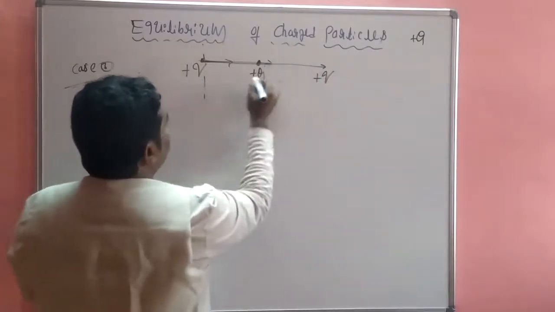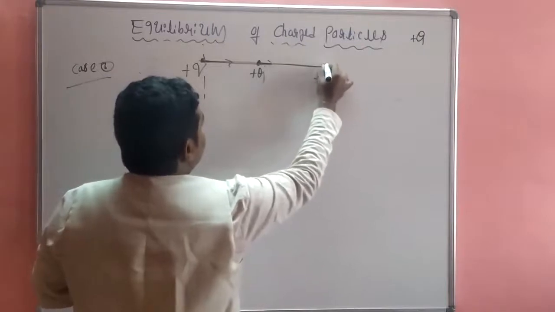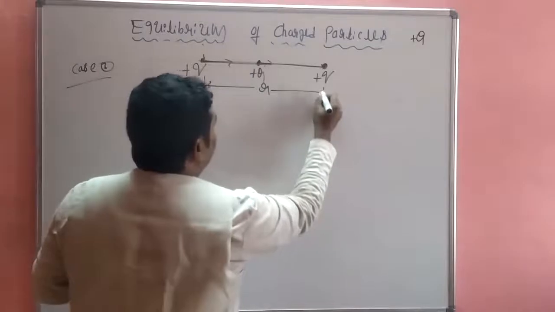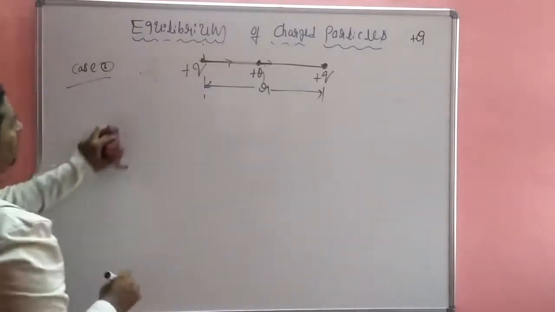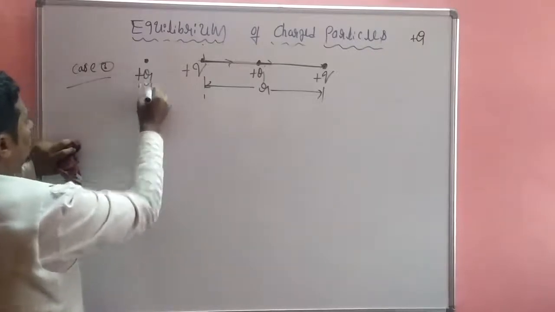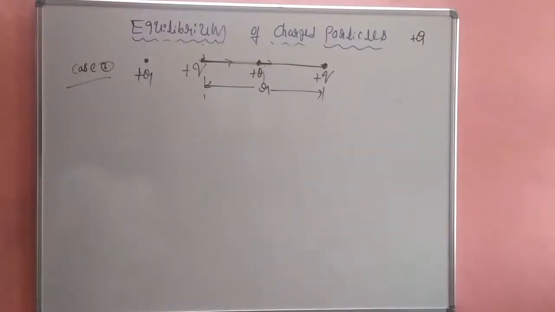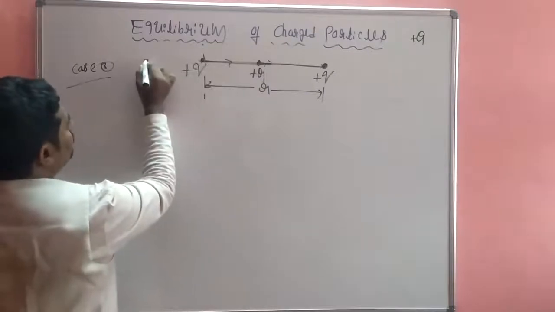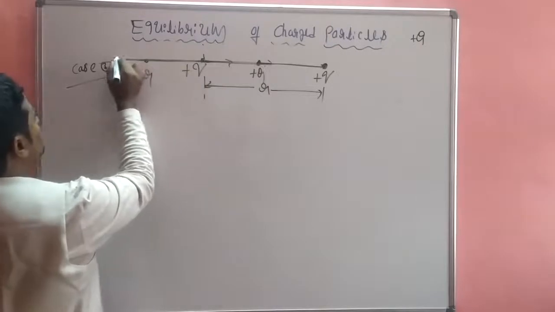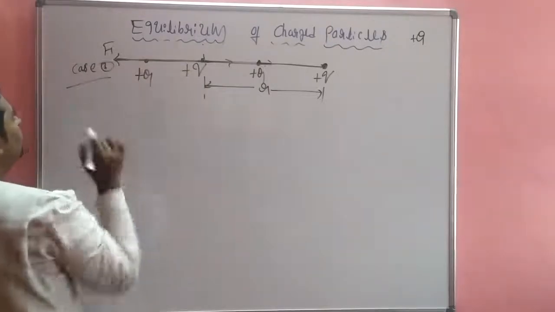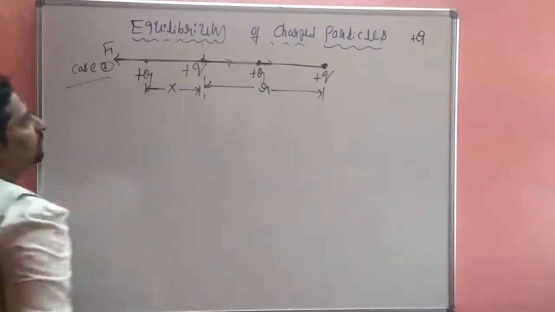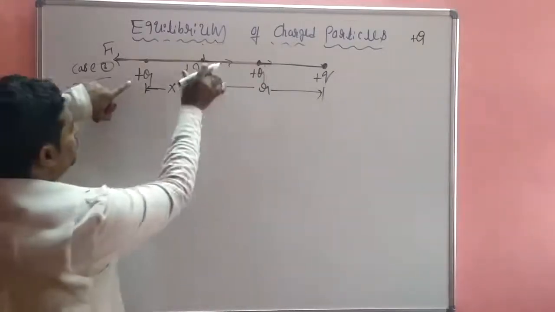So the distance between these two charges is r. Okay, so this is the plus q charge. Positive repulsive, positive repulsive. This is f1. So distance, x distance. So the first charge is done.